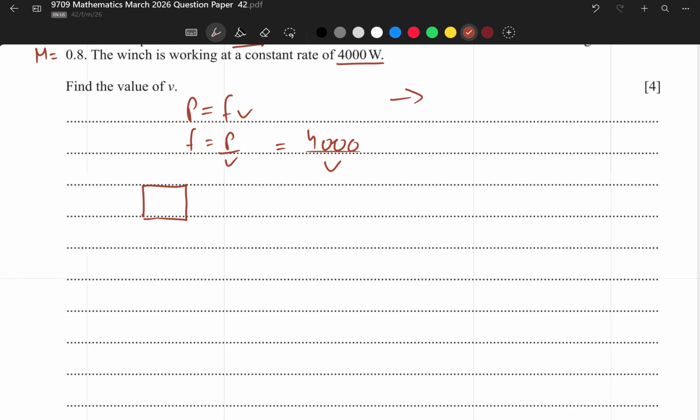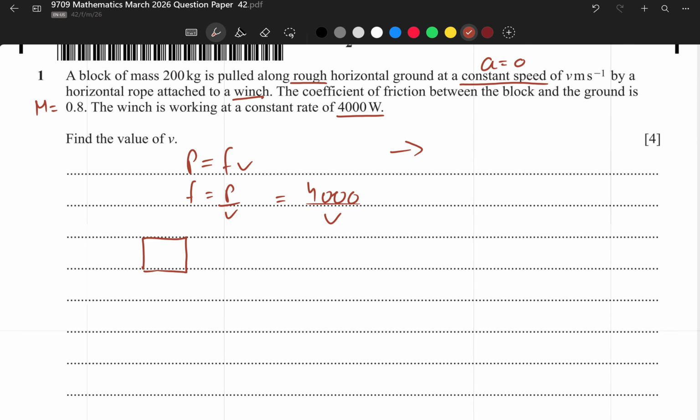First we have a horizontal block which has mass 200, so the weight will be 200 times 10, which is 2000, and the same is the normal reaction force, which is also 2000. The frictional force is mu R, so this is R, and 0.8 times 2000 is equal to 1600 newtons.